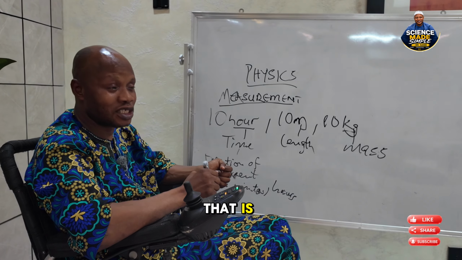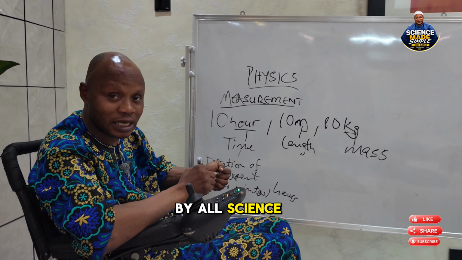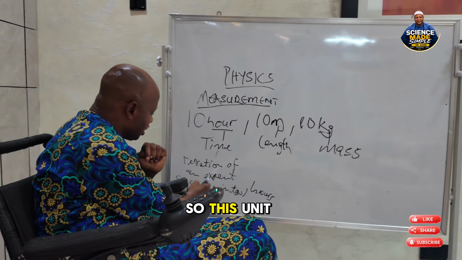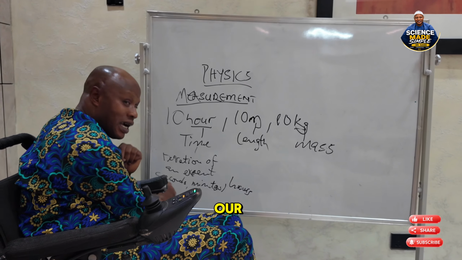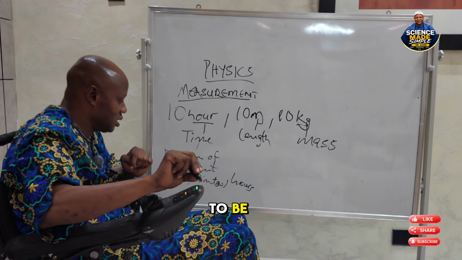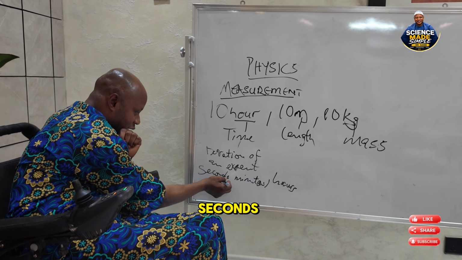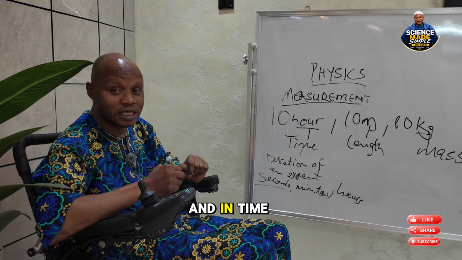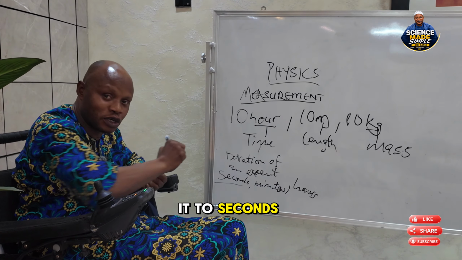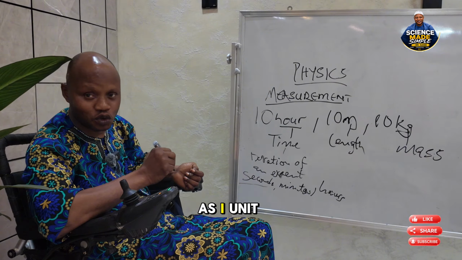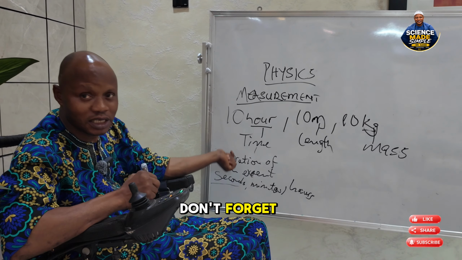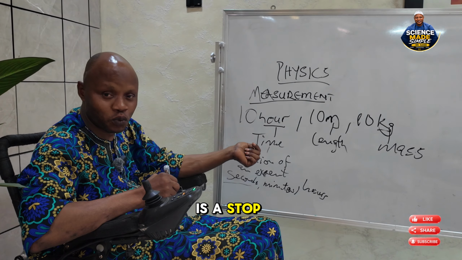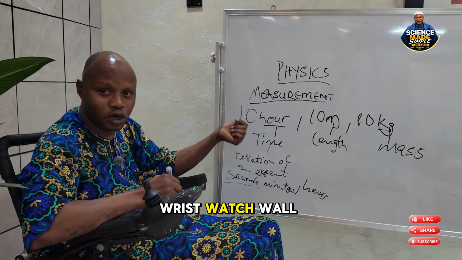This is the unit that is universally accepted by all scientists in which time should be expressed. The SI unit for time is seconds. Whatever we get in time, we must be able to convert it to seconds to make it the SI unit. And don't forget, the instruments used to measure time are the clock, stopwatch, wristwatch, wall clock, and so on and so forth.